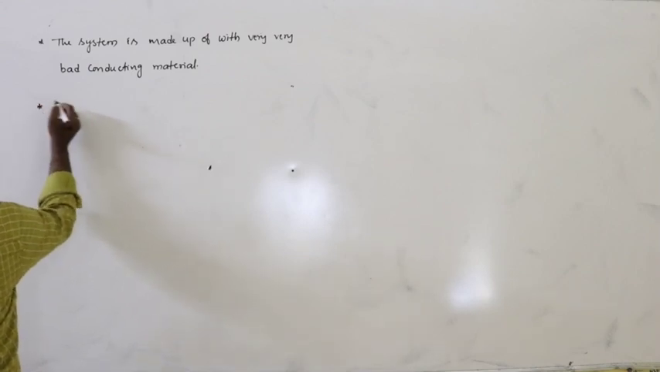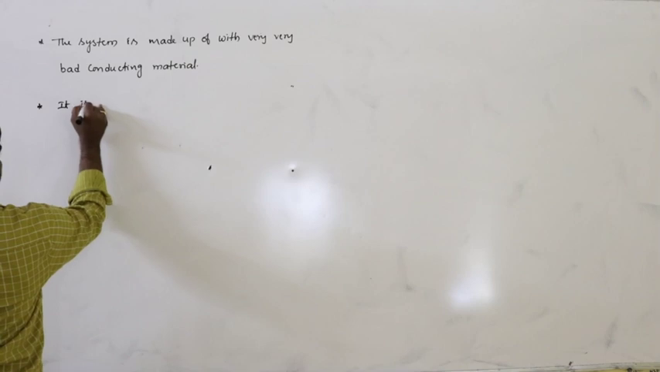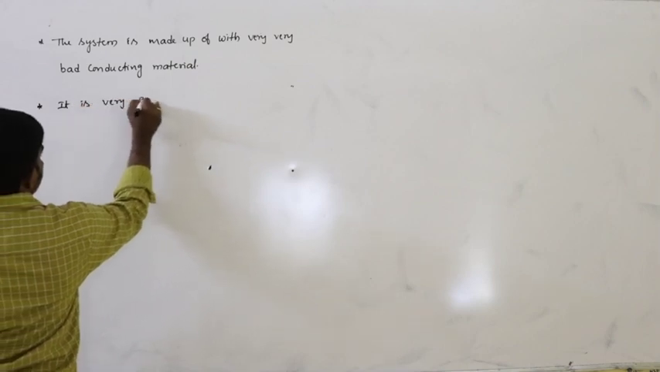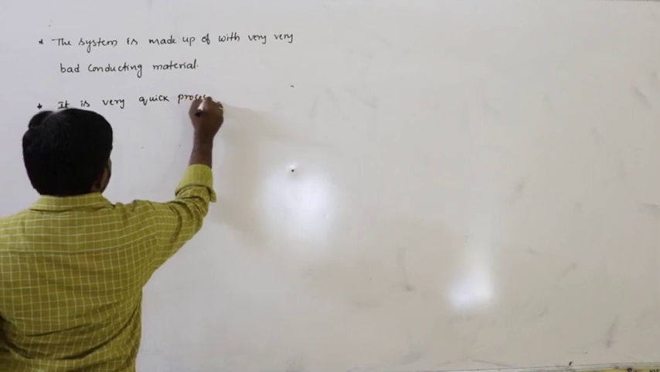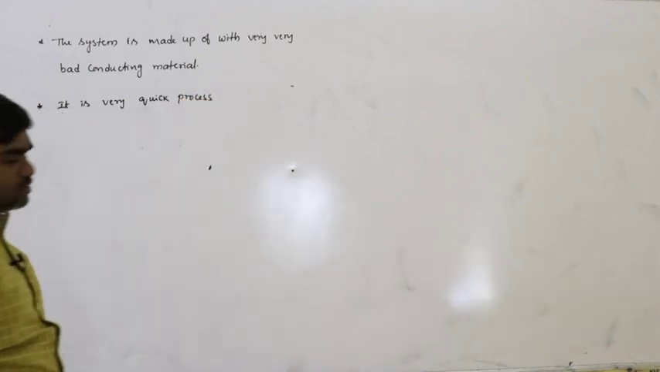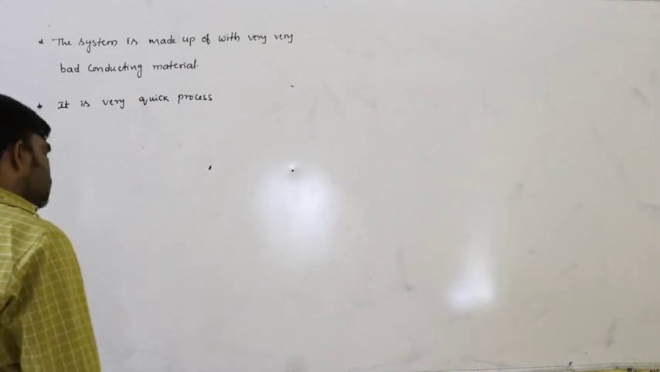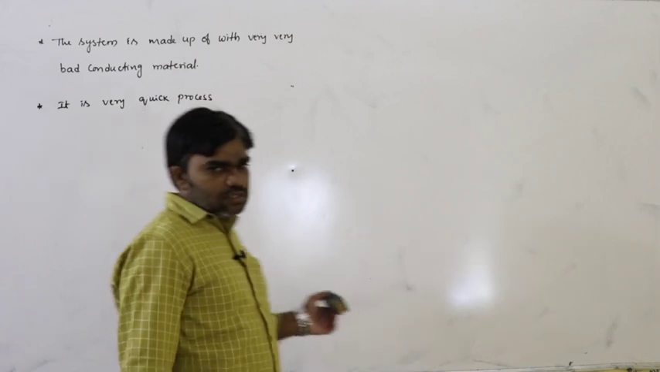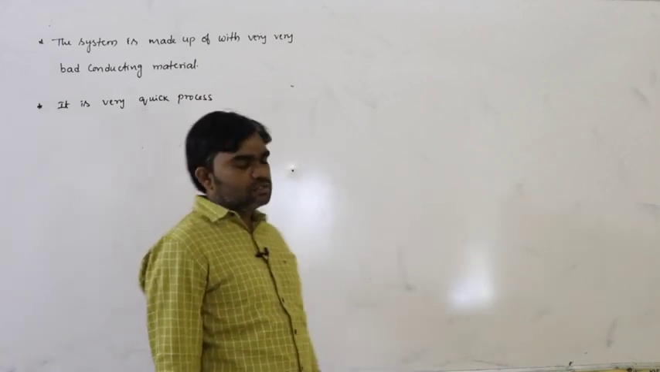And one more thing is, the adiabatic process is a very quick process, but the isothermal process is a very, very slow process, infinitesimally slow. But the adiabatic process is very quick. Generally we can observe that all the processes in daily existing situations are related to adiabatic processes only.